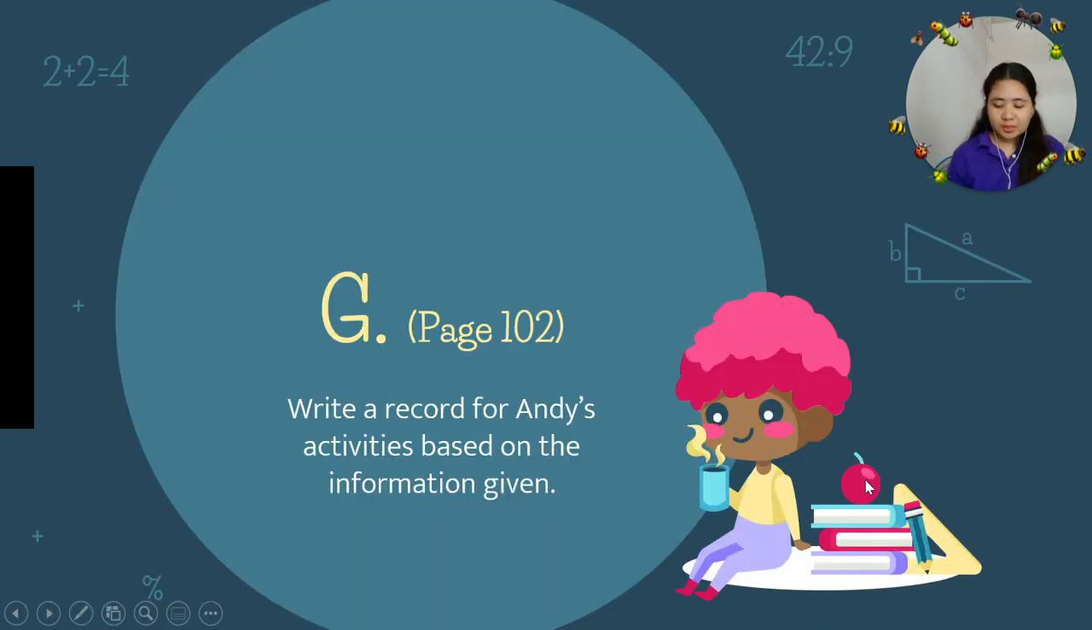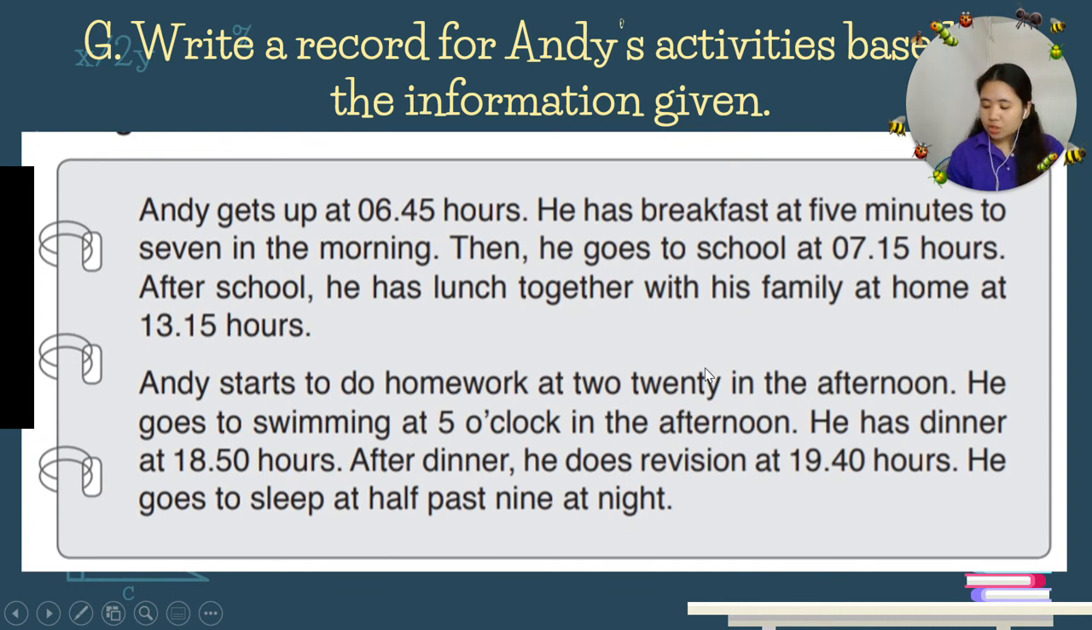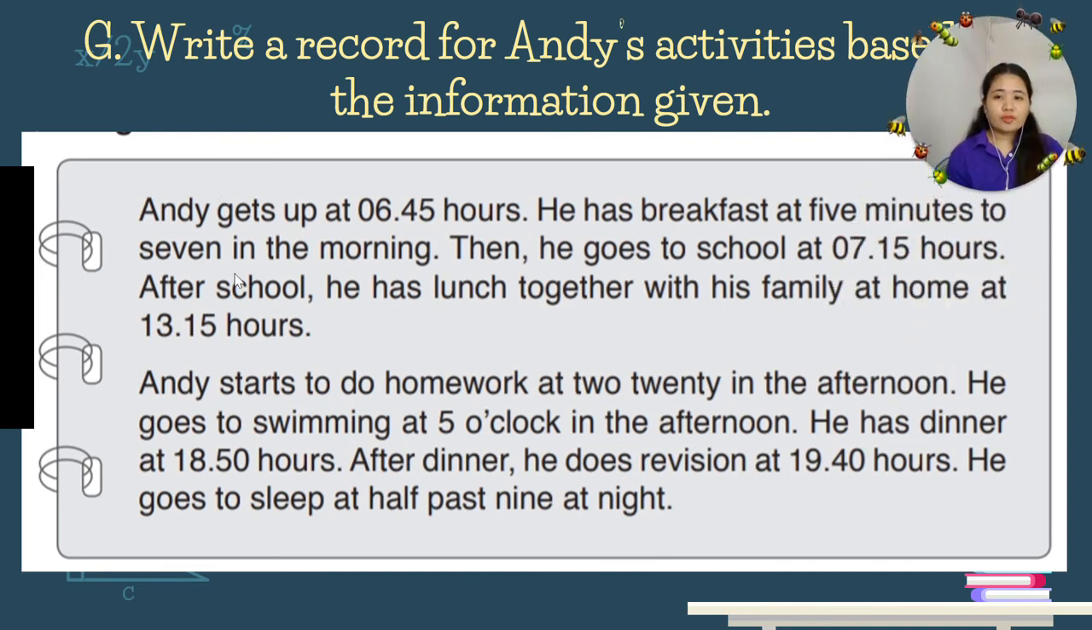Okay, let's proceed. Now let's go to letter G. In letter G, write a record for Andy's activities based on the information given. So this is still an activity record, but in paragraph form. Okay, so page 102. Again, write a record for Andy's activity based on the information given.